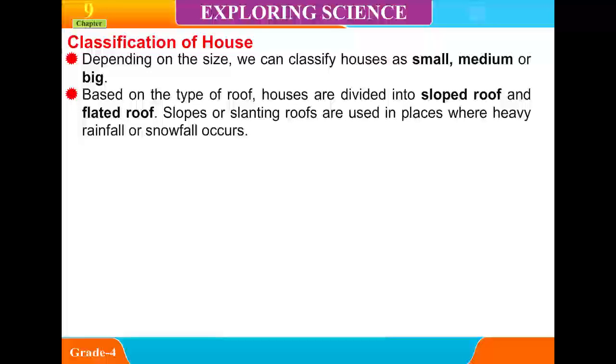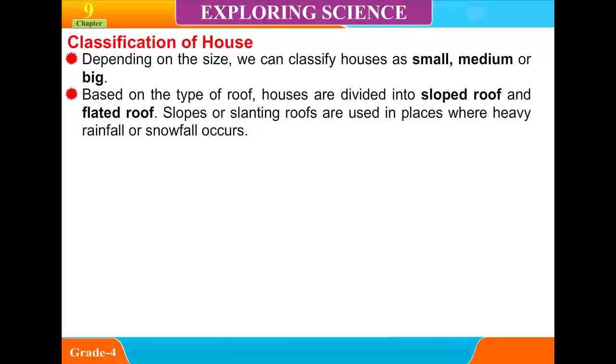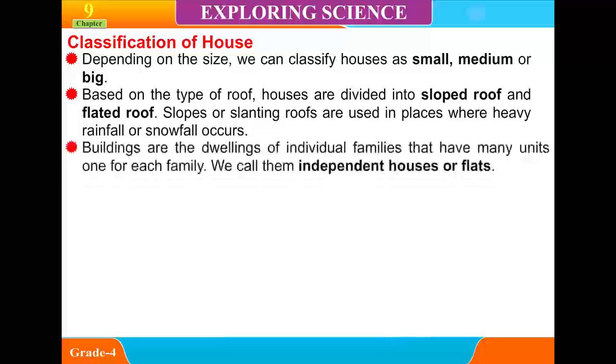Based on the type of roof, houses are divided into sloped roof and slatted roof. Sloped or slanting roofs are used in places where heavy rainfall or snowfall occurs. Buildings are the dwellings of individual families that have many units, one for each family. We call them independent houses or flats.